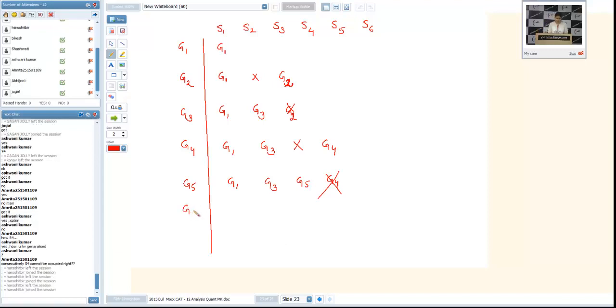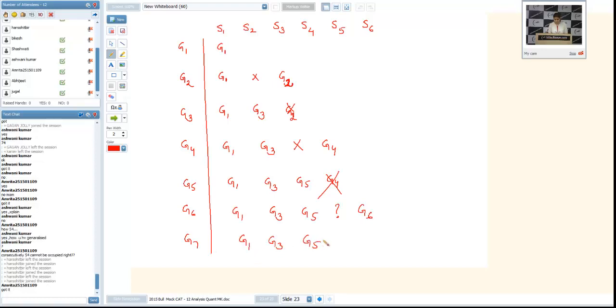Now suppose G6 is coming. He'll leave this seat and sit here. Now suppose G7 is coming. G7 will sit in between them, then G6 will move out. Now the first 4 chairs are occupied.